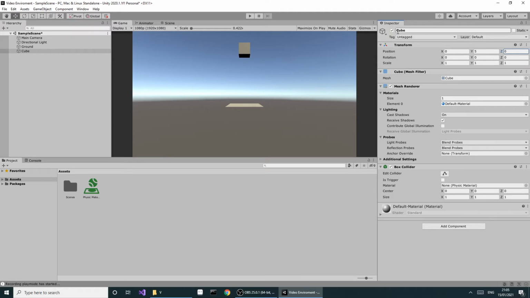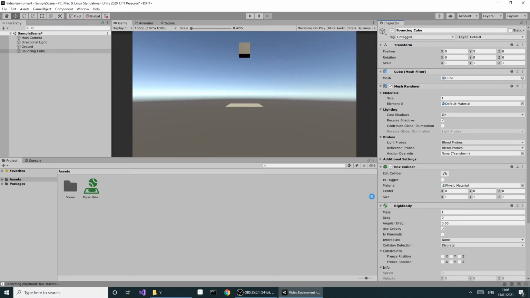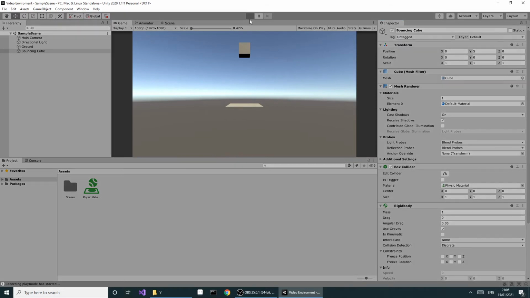And we'll call it a bouncing cube, because after all it is going to be bouncing with the physics material, and then we'll add a rigid body. So now, after this loads up, you should have a bouncing cube. Now you have something to entertain yourself, although it will get old after a few bounces.